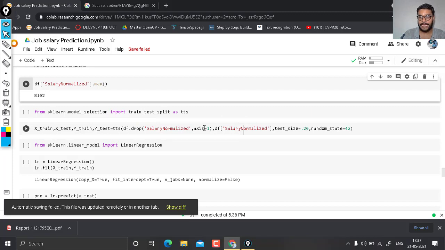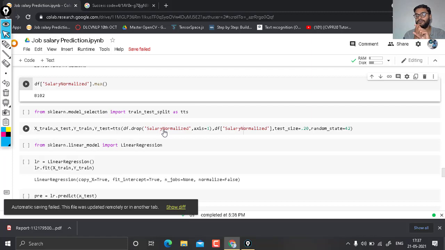Now TTS means train test split. df dot drop salary normalized, axis equal to 1. It means that in the train values we should delete salary normalized, else all the values remain, and according to axis equal to 1. In the second one, we keep only salary normalized, so we are using df salary normalized, so that in the test part only salary normalized is saved, and in the train part all the values are saved except salary normalized.